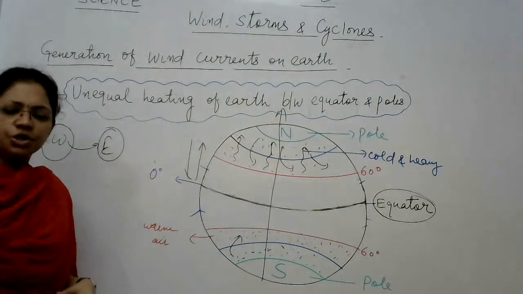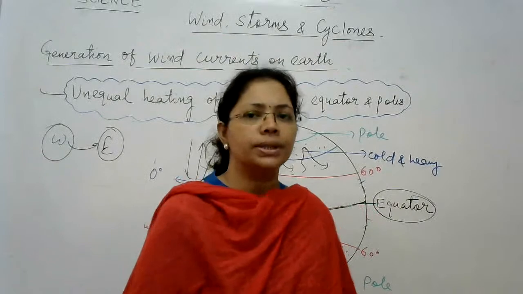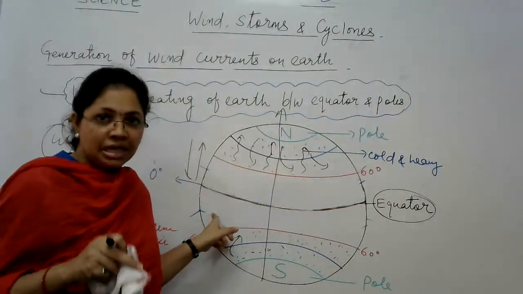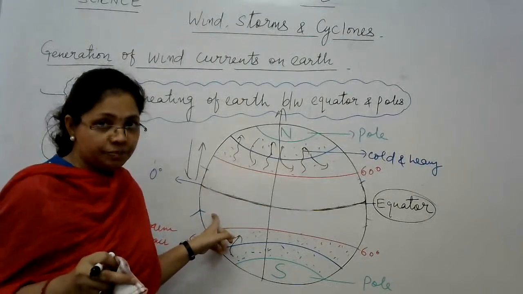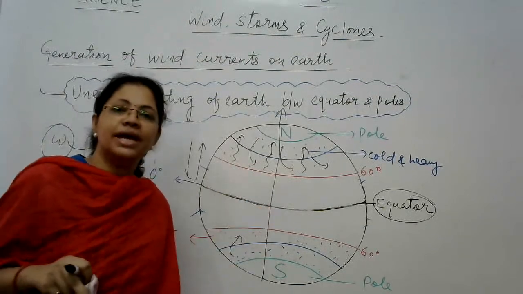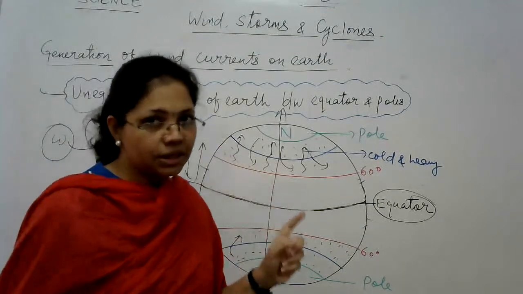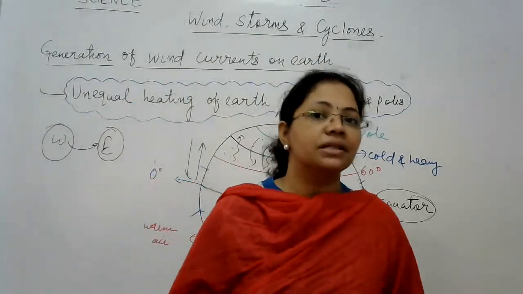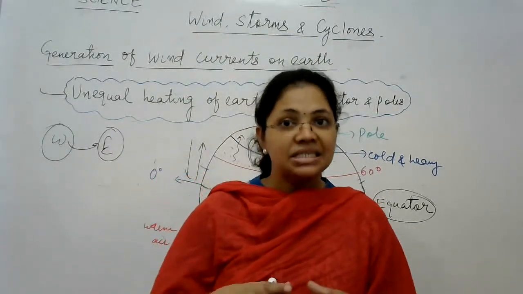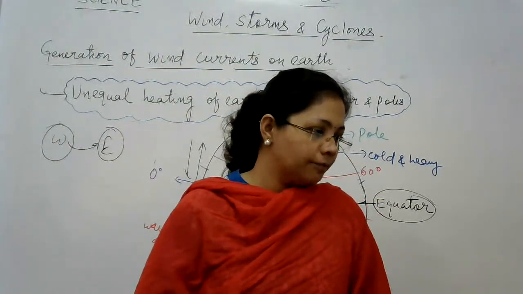Okay. And just one general question, let me ask you, I hope you can answer that. I told you in the beginning that the regions which are close to the equator, they get more heat as compared to the other regions. Why? ऐसा क्यों होता है कि जो इक्वेटर के पास जो एरियाज हैं वहां पर सन की हीट ज्यादा पड़ती है? Why is it like that? What's the reason? You must have learnt in 6th standard in social. आपने social studies में पढ़ा होगा.